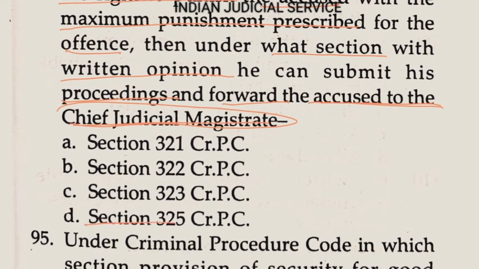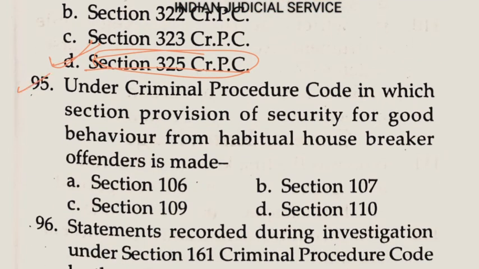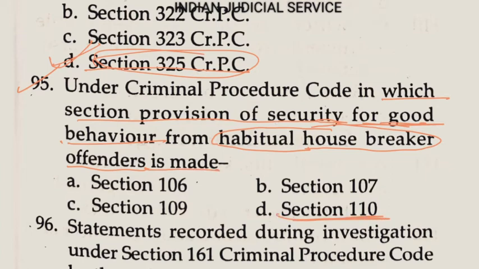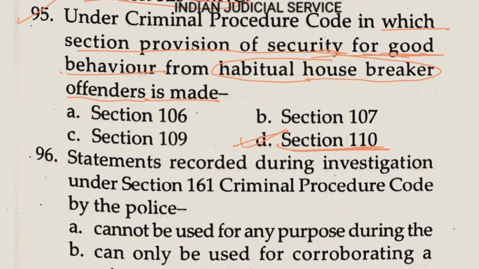So answer clearly here, section 325 of CrPC, option D. Now question number 95. Under the Criminal Procedure Code, in which section is the provision of security for good behavior from habitual offenders made? This is a very important word here, habitual. So a habitual housebreaker is a habitual offender, and this is made under section 110. So the answer here is option D.